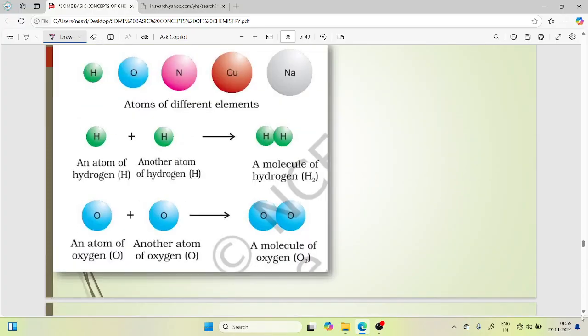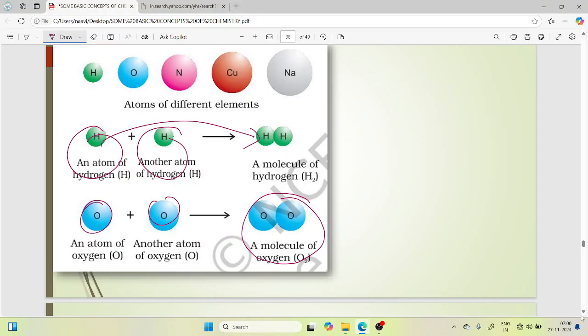Here there are atoms and molecules. Two or more atoms combine to give a molecule. Here oxygen and oxygen combine to form a molecule of oxygen. Another example: an atom of hydrogen and another atom of hydrogen form a molecule.